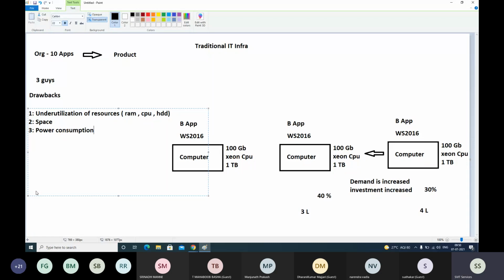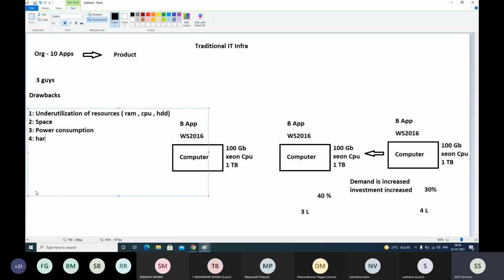Direct power also. These computers will be continuously using power, right? So 24/7, direct power and power for cooling, air cooling in that building. We need power, so the power bill at the end of the month will be more.